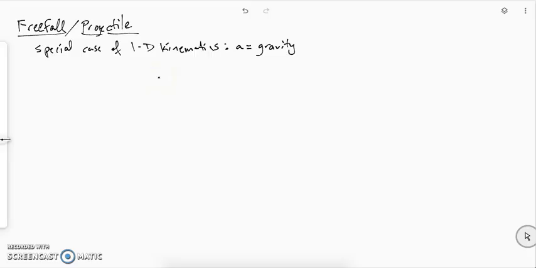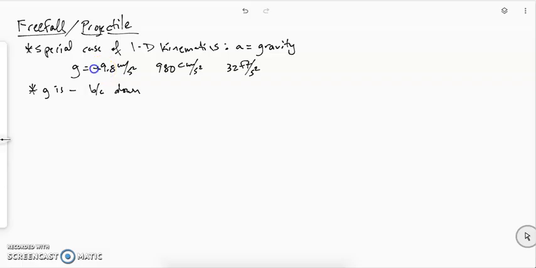The number that you use for gravity depends on what unit system you're in. So gravity could be 9.8 meters per second squared, or 980 centimeters per second squared, or 32 feet per second squared. Now, we typically write gravity as negative because it is down. So you will usually see it written with a minus 9.8 or a minus 980 or a minus 32.